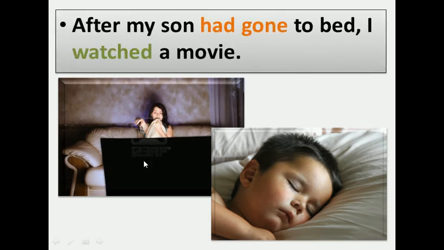Another one: after my son had gone to bed, I watched a movie. So, for example, the lady here, the first thing that she had done is to make her baby sleep. Then she watched a movie. So the first action is her son had gone to the bed. Then she watched a movie.